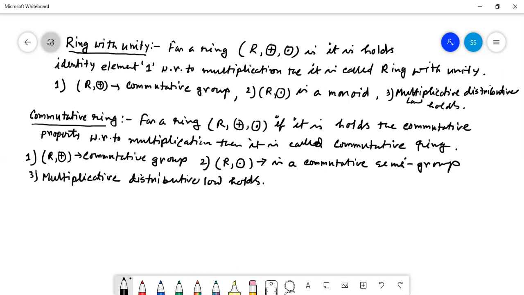Now the next thing is commutative ring with unity, that means a combination of these two.